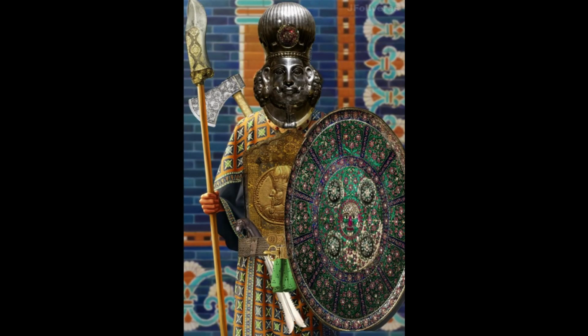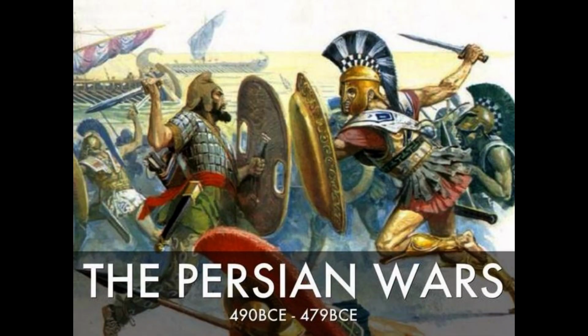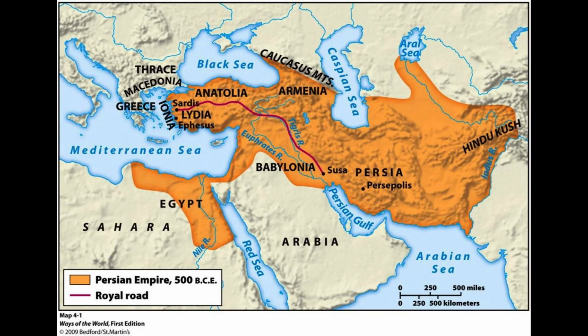Hellenistic and Parthian periods. Seleucid and Parthian empires, c. 330 BCE to 224 CE. After Alexander's conquest, the Seleucids ruled Iran, followed by the Parthians. The Parthians played a crucial role in resisting Roman expansion.